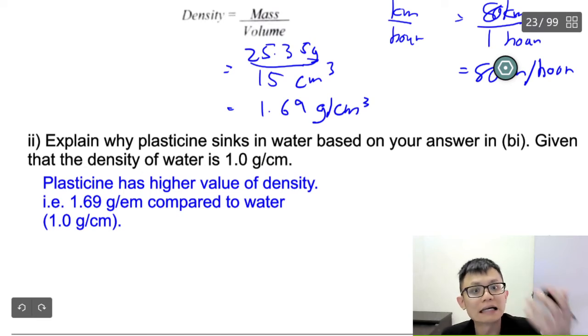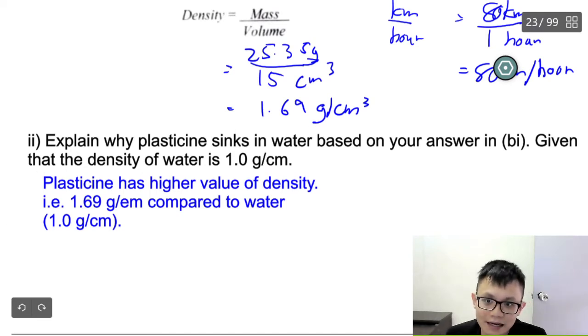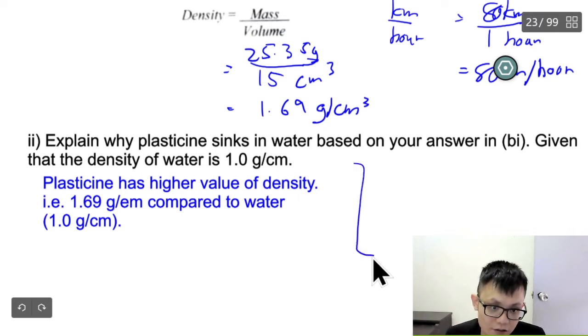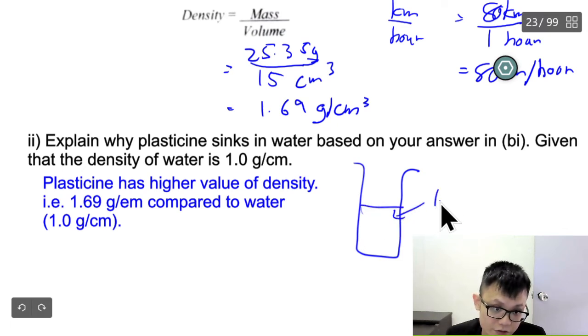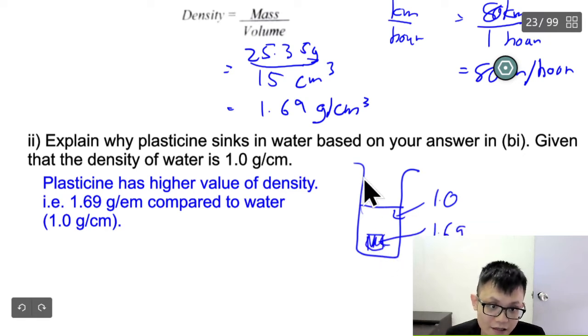In science there are many answers you can write, correct or not? For example, this is water. If you still remember standard 6 class, the density of water is 1.0. Down here is plasticine, maybe 1.69. Then this one is oil, maybe I put 0.8.